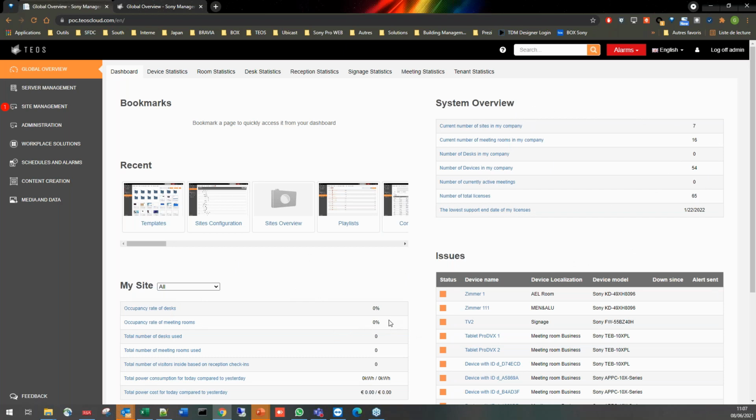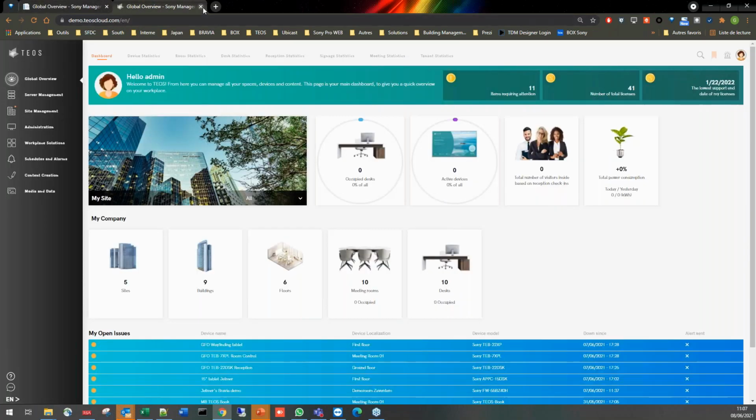In the previous platform, we only had graphics in terms of what is shown on the platform and the issues. If we compare with the new interface, as you can see, it is a lot more improved in terms of look and feel. We have changed colors, we have added information.